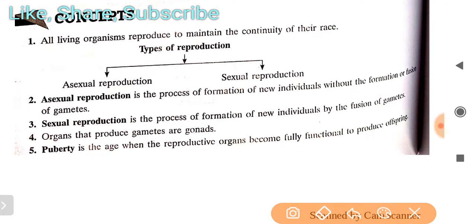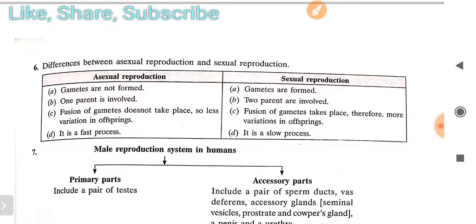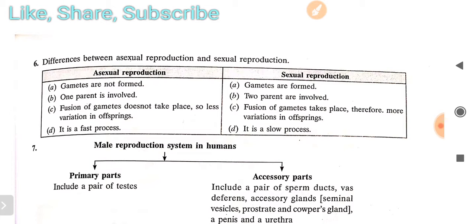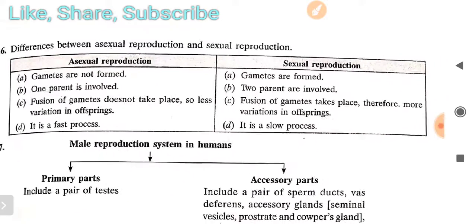Next, puberty. What is puberty? It is the age when the reproductive organs become fully functional to produce offspring. You can say that it is when a person attains maturity. It is related to puberty also. These things you have to understand, and you already understood them in your lower classes also. Now mainly you have to focus on the structures or diagrams, but these are the basic things which you have to read from your book also.